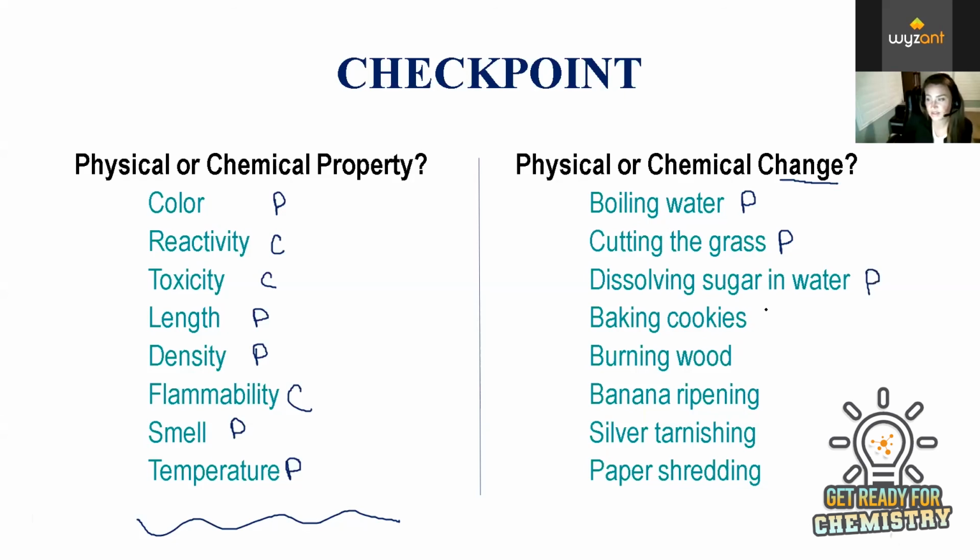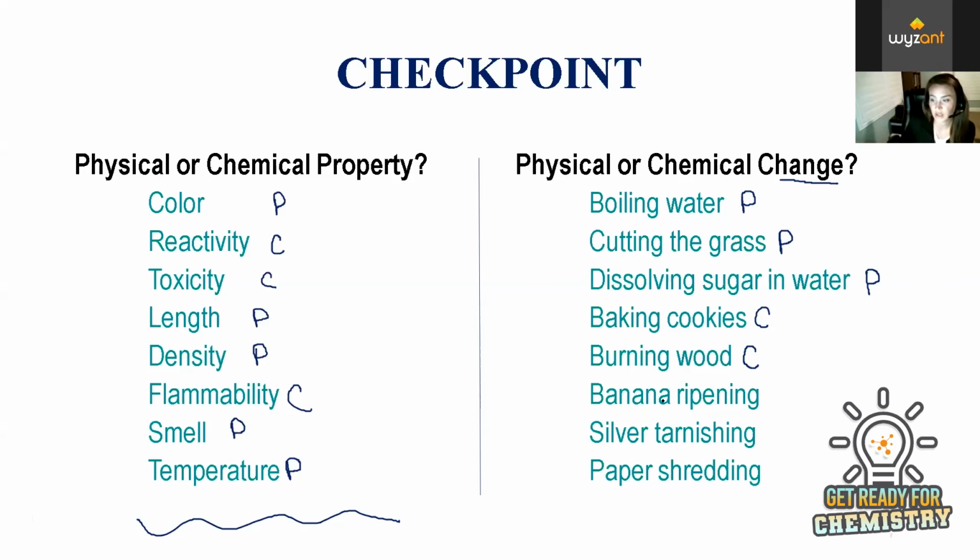Baking cookies is a really good example of a chemical change. It's difficult to go back to raw cookie dough when you bake, but also whenever you add heat and something is changing, like colors, this is typically a chemical change because you're actually changing the matter. It's changing into a different substance. Chemical bonds are breaking. Burning wood, same thing. This is a chemical change. Anything that involves flaming or burning something, the wood is turning into a totally different substance, ash, and other stuff.